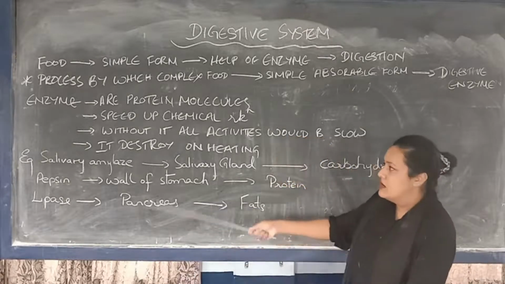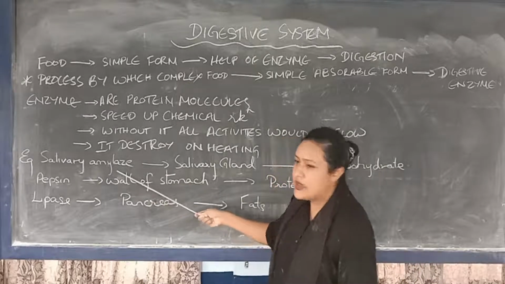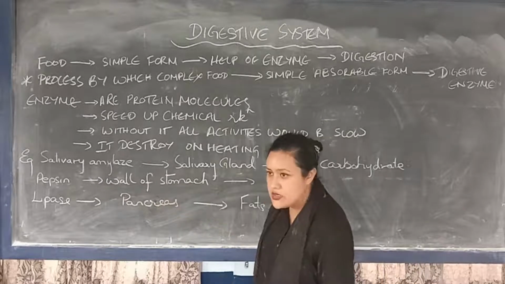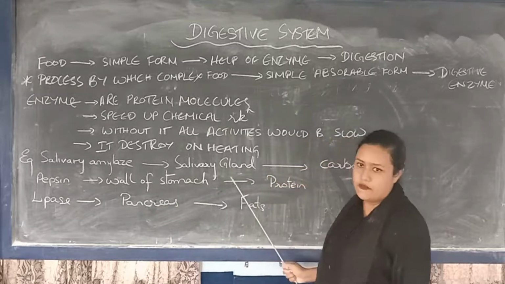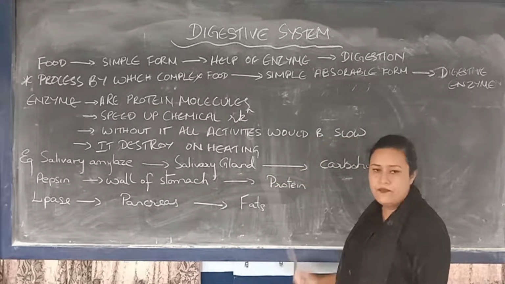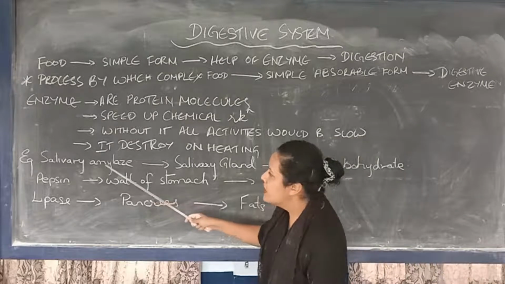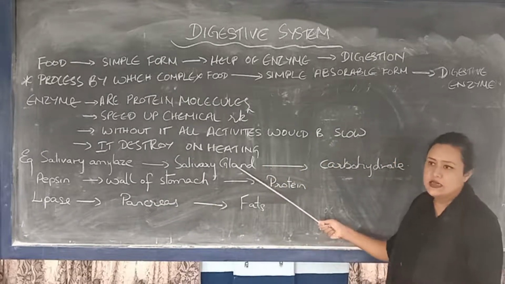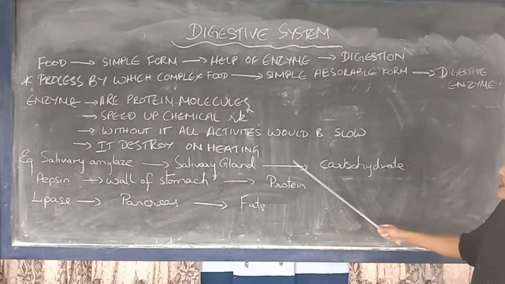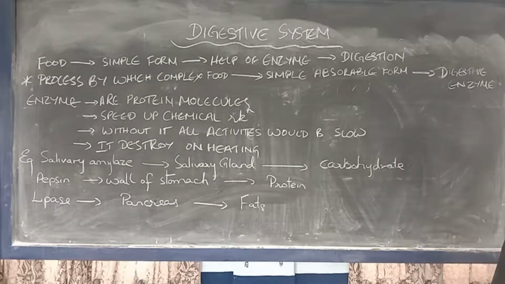Examples are salivary amylase, pepsin and lipase. Now let's see where they are found and what they do. Salivary amylase is found in the salivary glands, and it breaks down carbohydrates into a simple form.